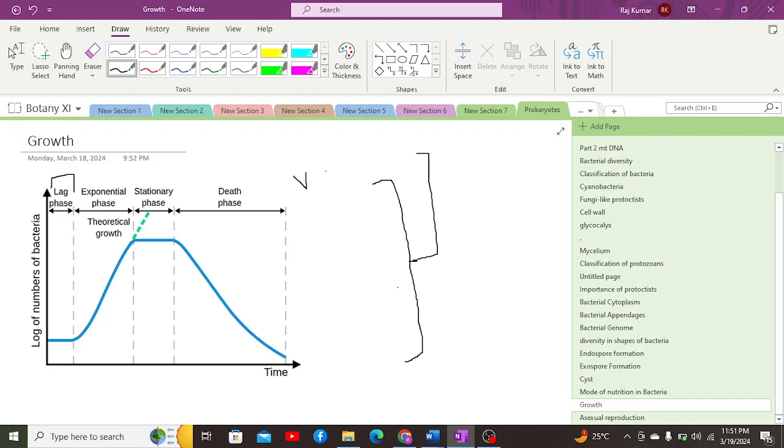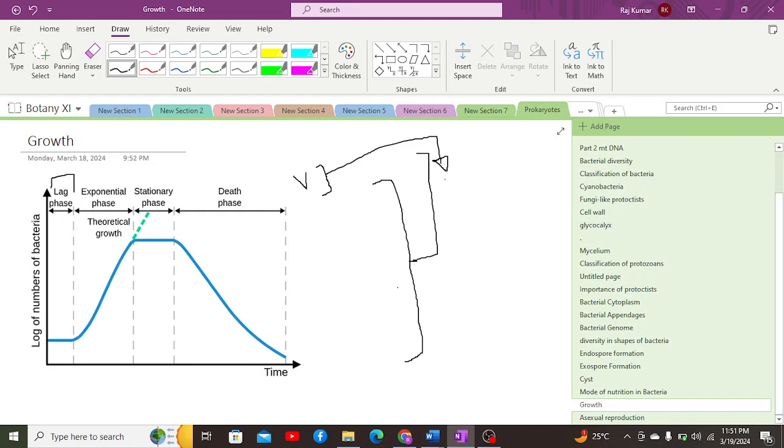All of the preparatory activities, including all of the synthetic processes, will be maximum in the lag phase rather than other phases, because the cell will be preparing itself in order to divide.